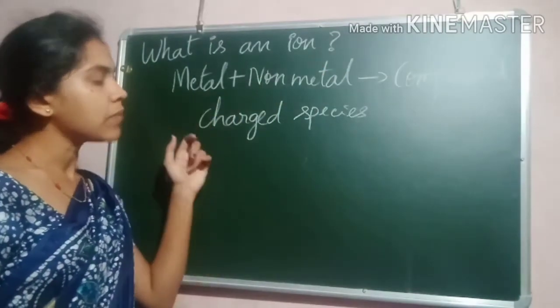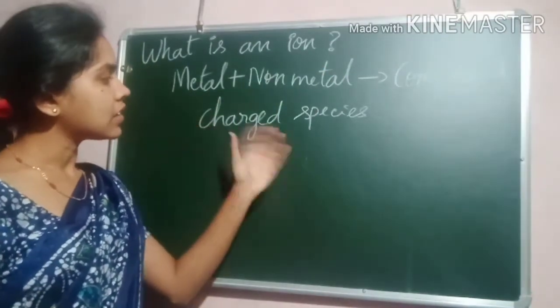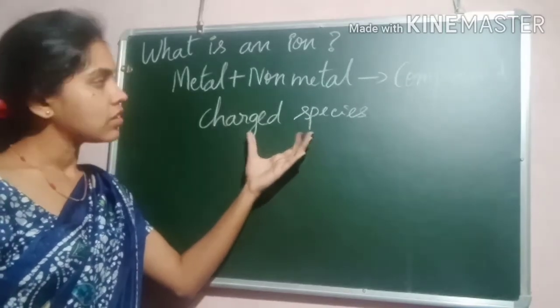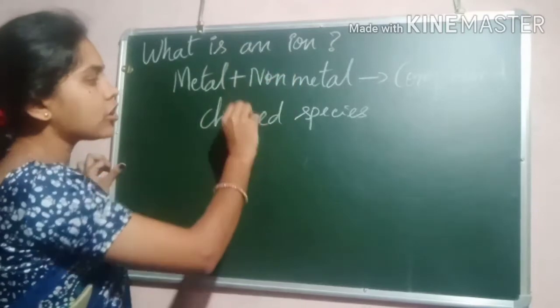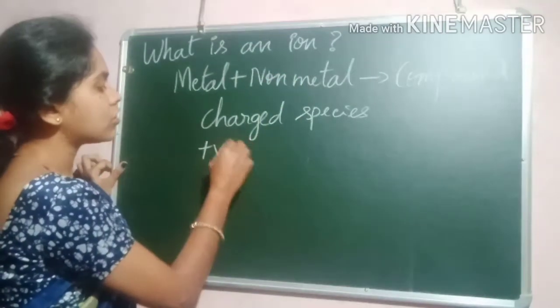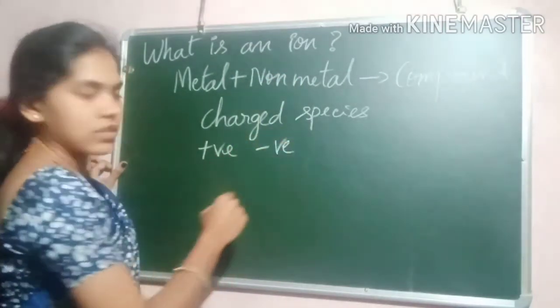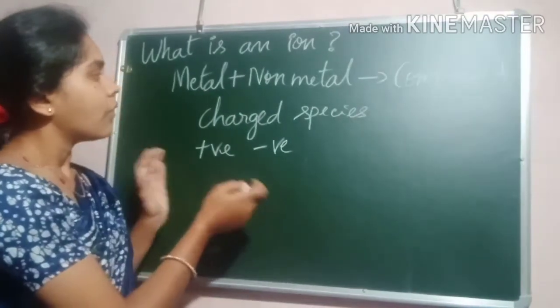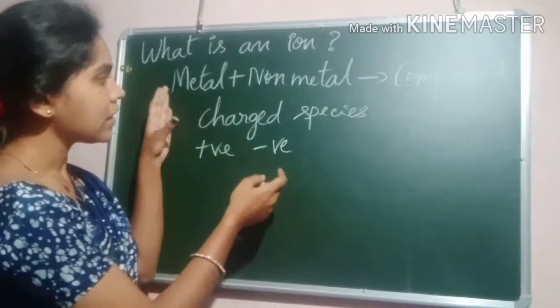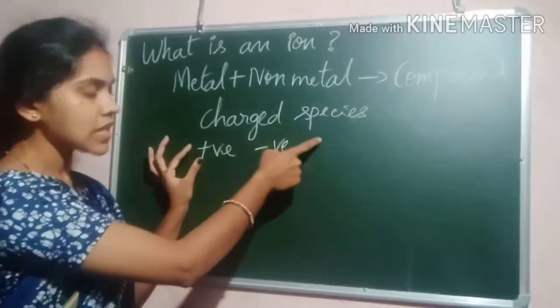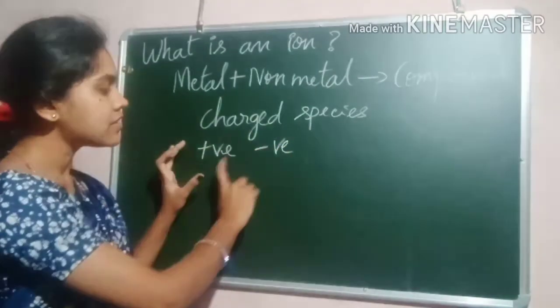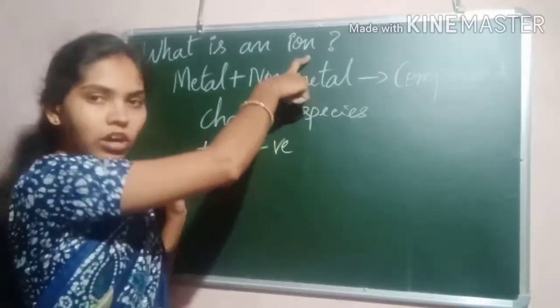So what do you mean by an ion? An ion is nothing but a charged species. It consists of some charge, so it could be positive or it could be negative. When you combine two atoms, they consist of charged species, and that charged species is nothing but ions.